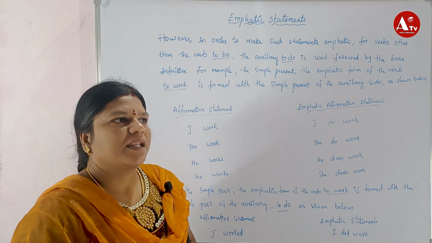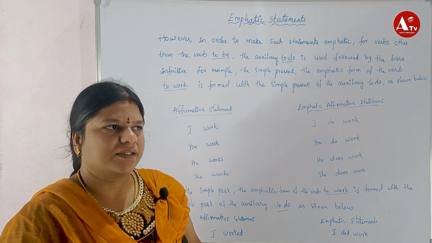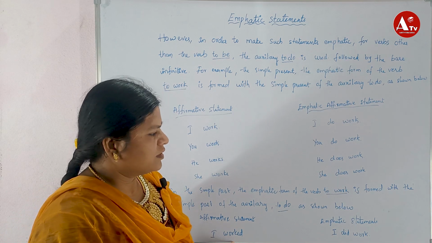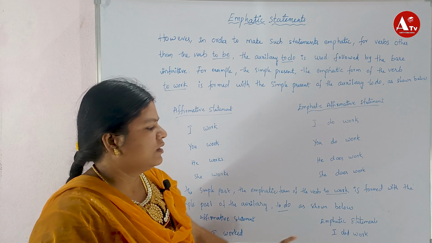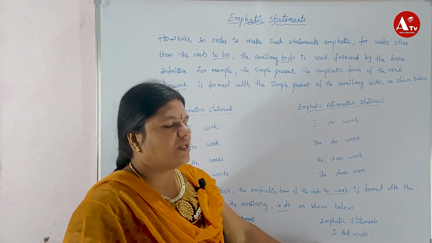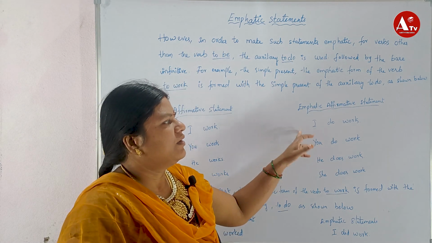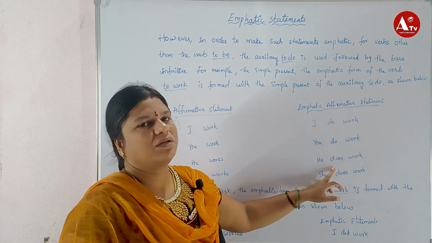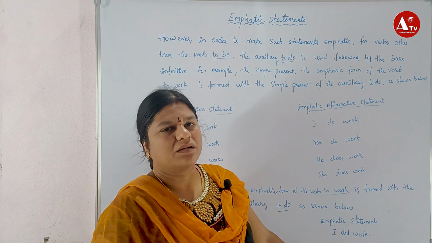In the third person singular, he, she, it: he worked means he did work. She worked means she did work. It worked, it did work. So here it does not change. In the present, do changes to does, but here did does not change. It remains the same.